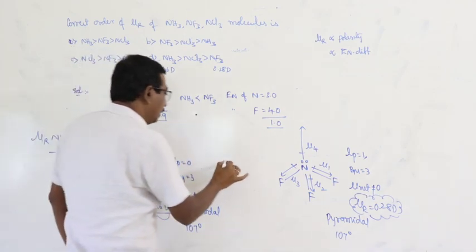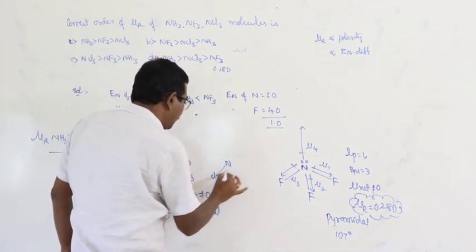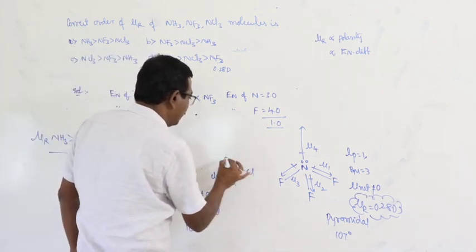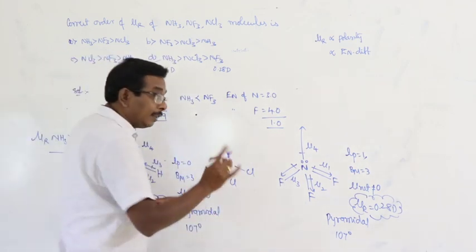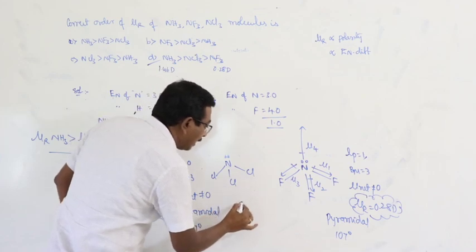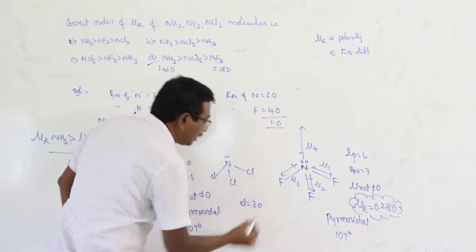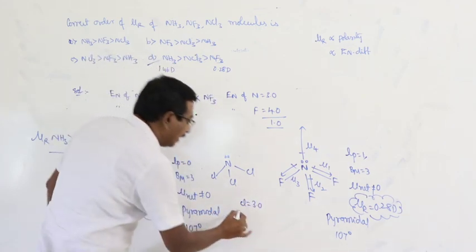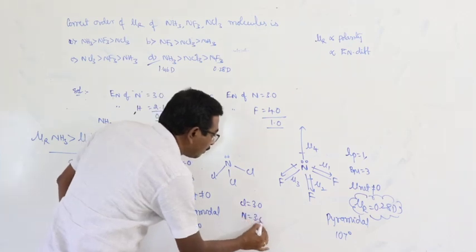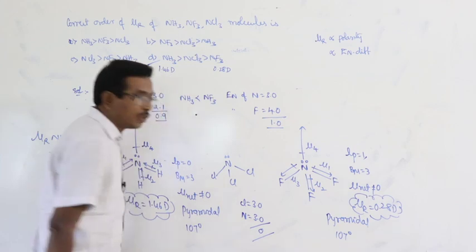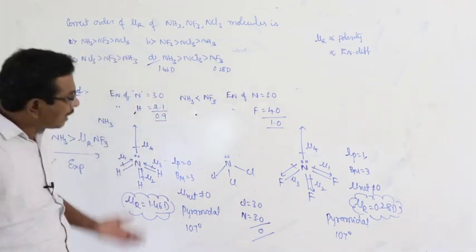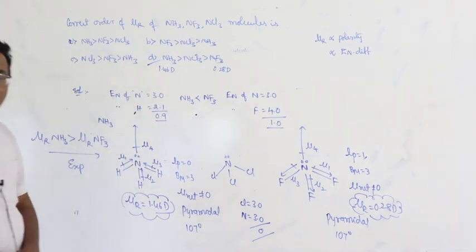Here, nitrogen, Cl, Cl, Cl. Okay? Here, electronegativity of chlorine is equal to 3. Electronegativity of nitrogen is equal to 3. Electronegativity difference is equal to 0. Then how can you give the direction of the bond moment?